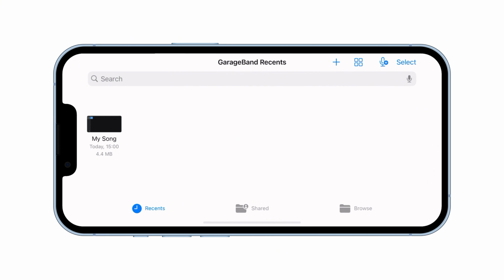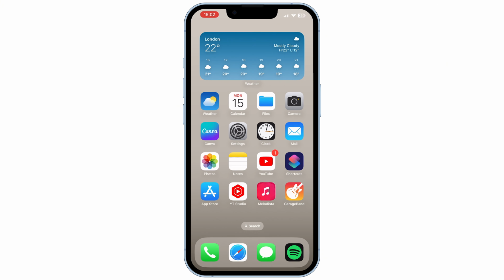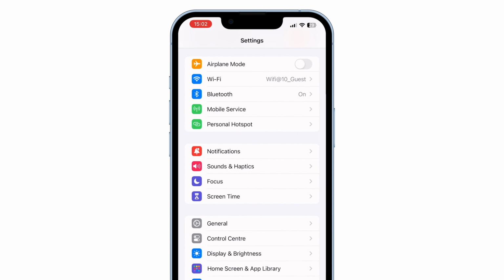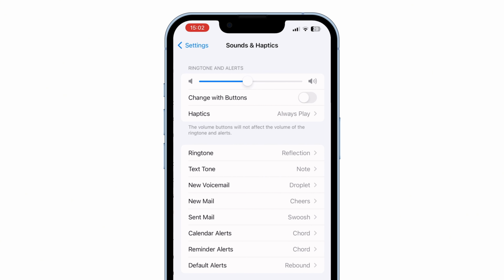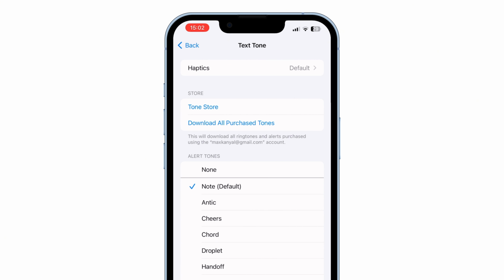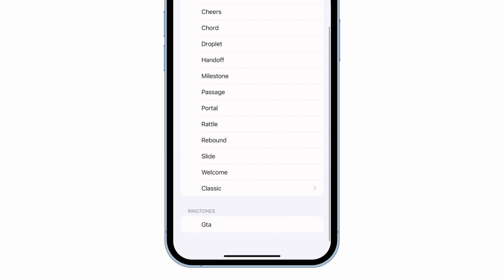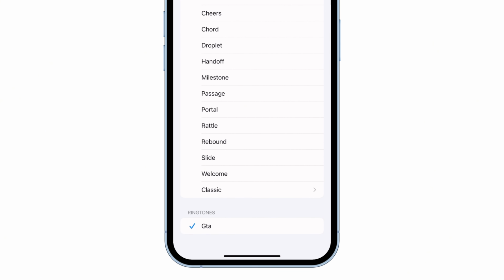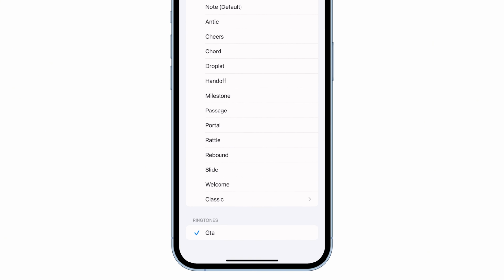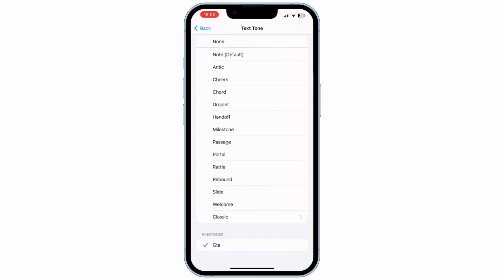To set this sound as your notification sound, go to Settings, then Sounds and Haptics. Here you can set the sound for all notifications or just the one you want. Tap on one. Scroll down, and you'll find the notification sound. That's it. Here you can see the sound has been changed. This is how you do it.